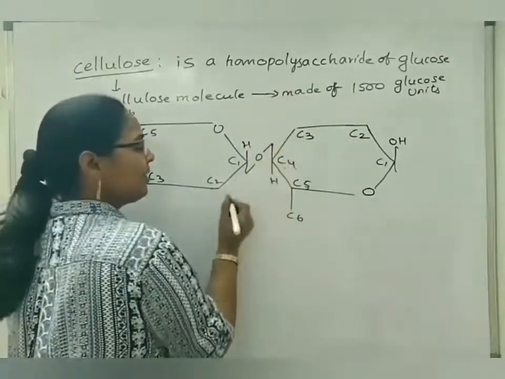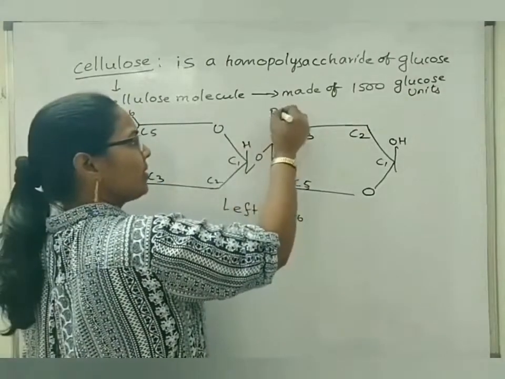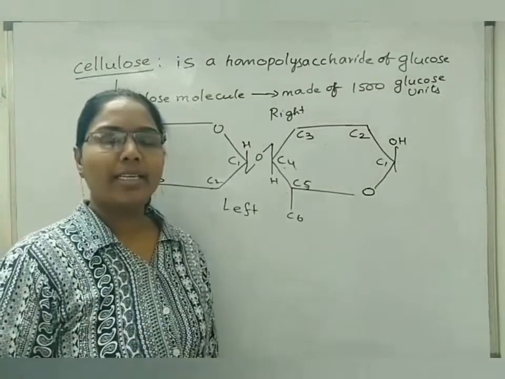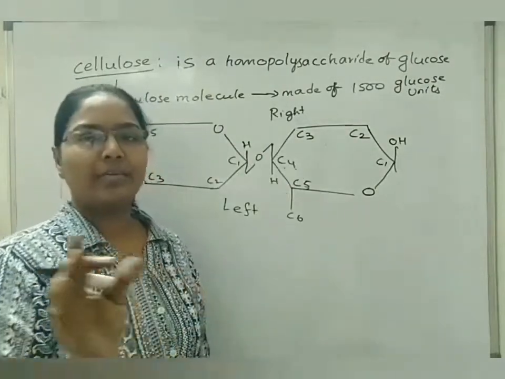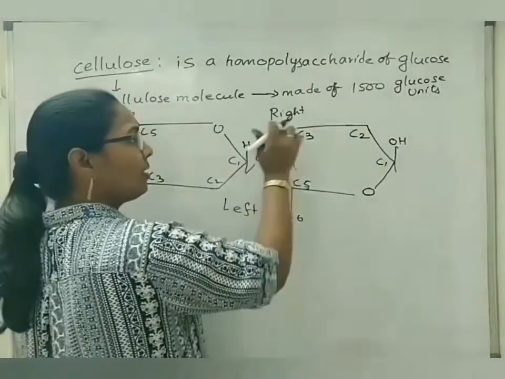Like if we see, this is the left side of the ring, and this is considered as the right side of the ring. In case of alpha-1,4, we have seen glycosidic bond formation between left side OH groups and hydrogens. But here we are seeing the bond is formed between left and right side.